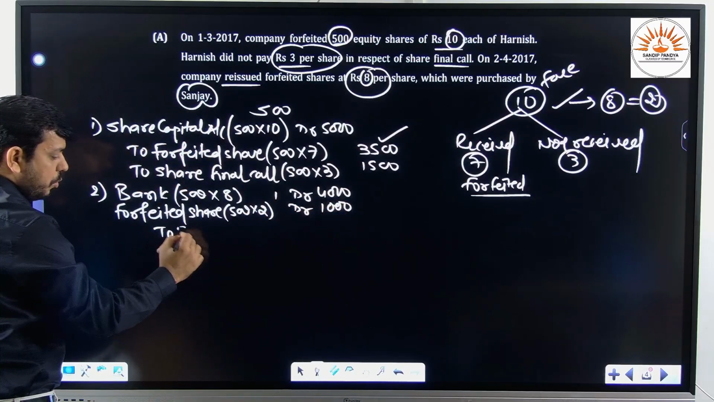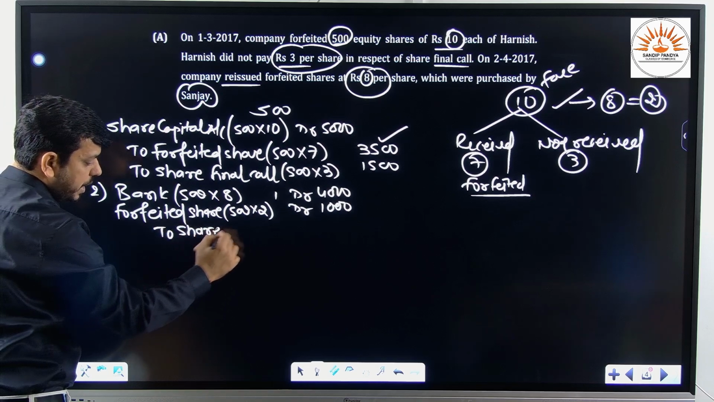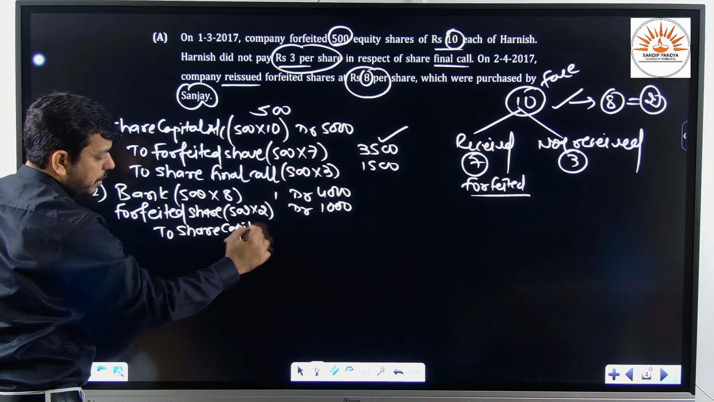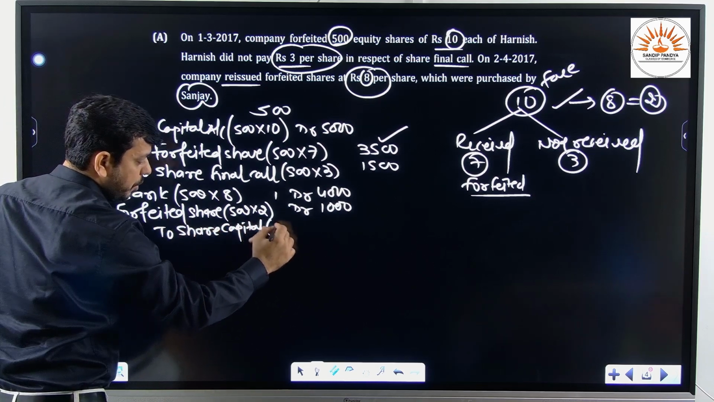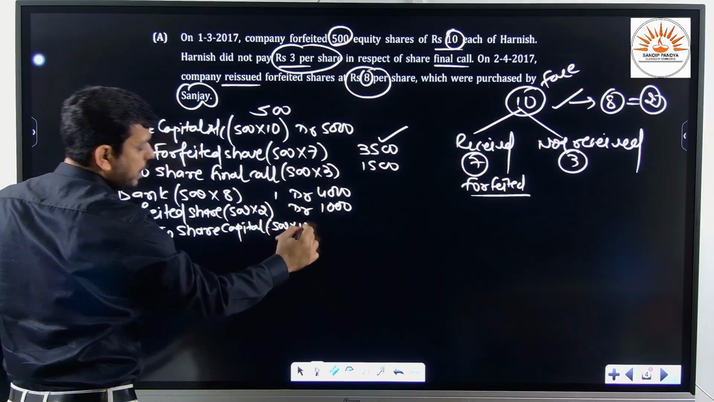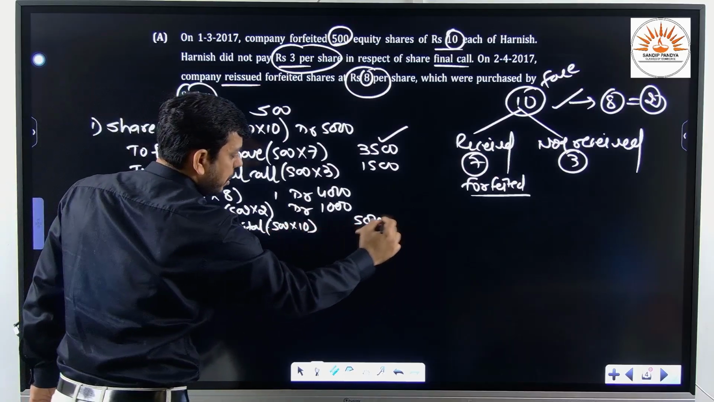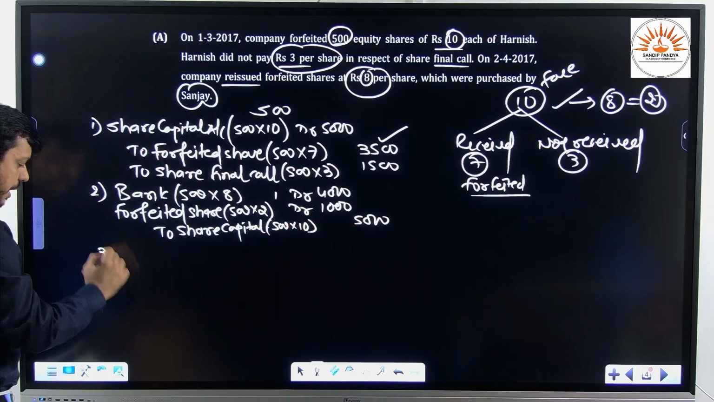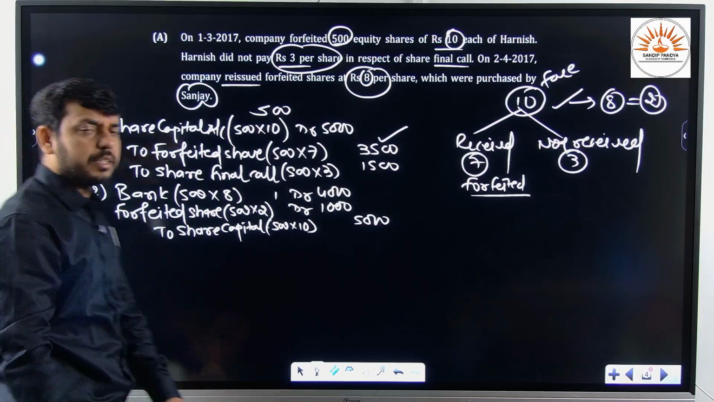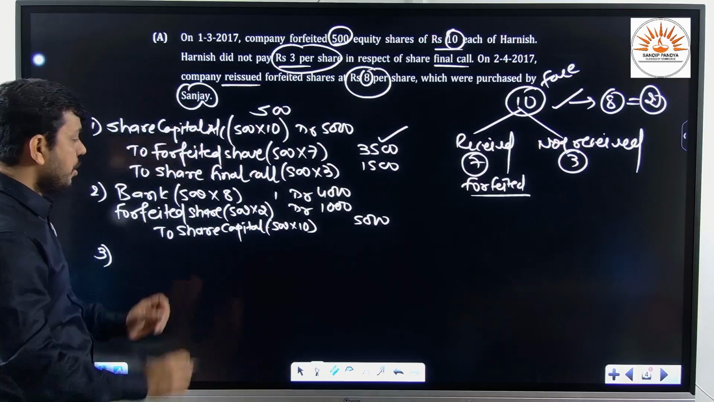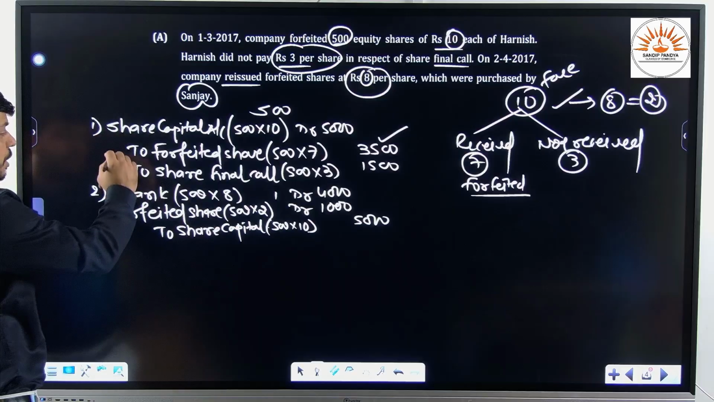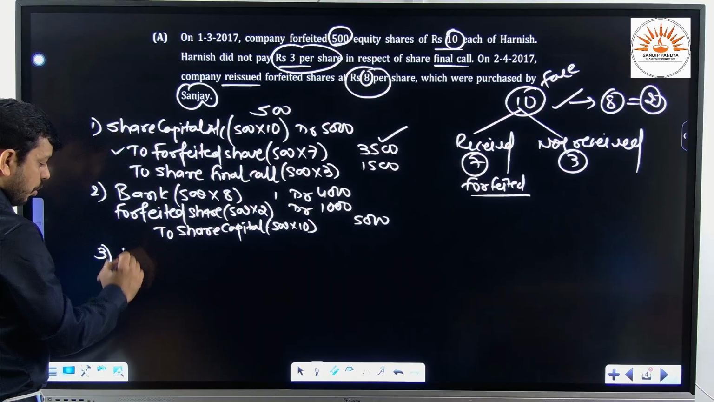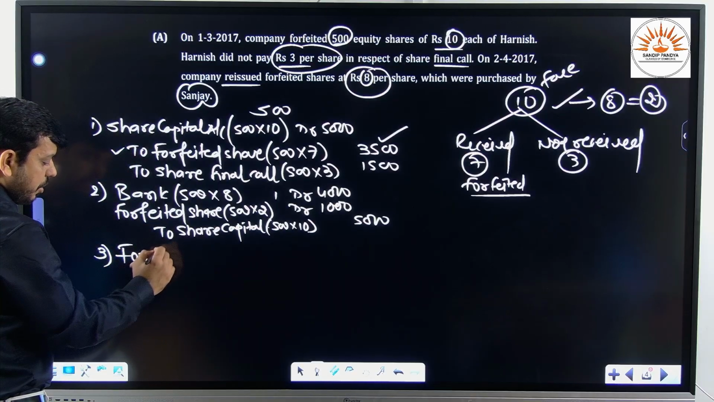And we know share capital account will be credited. So share capital account by what amount? 500 into 10, that is 5000. And last, which is very important, which students usually skip, that entry, that is transfer of the excess amount remaining in forfeited account. So what journal entry I had suggested?